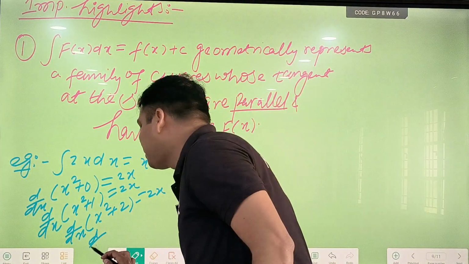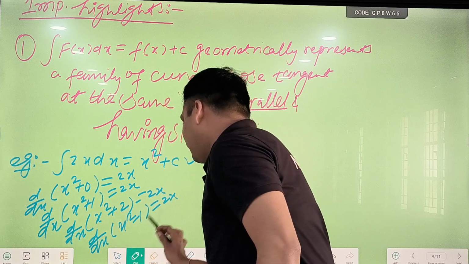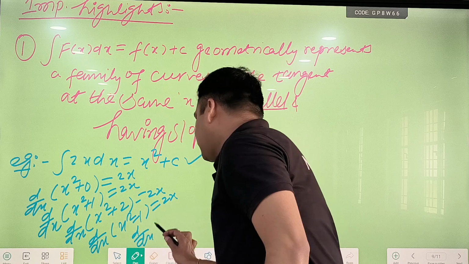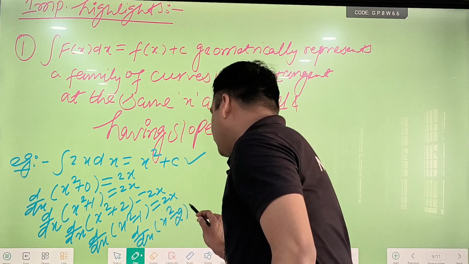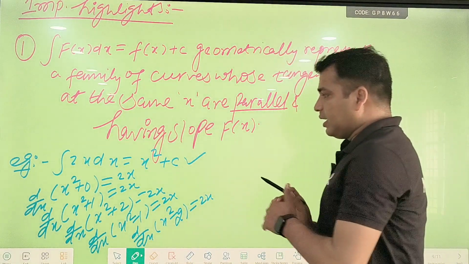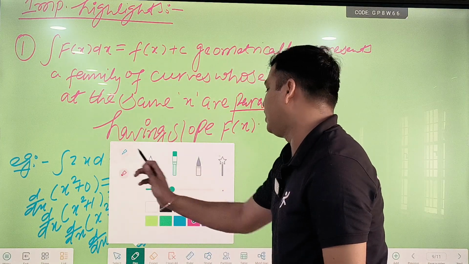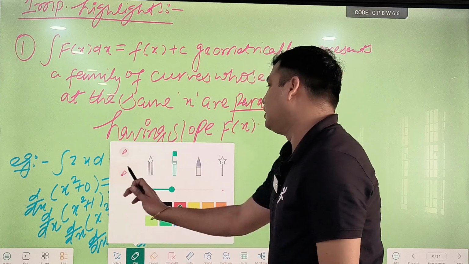I am asking the derivative of x square minus 1. So again you will say 2x. What is the derivative of x square minus 2? So you can say easily 2x. Okay, so see this here. You can observe one thing from here: this c is taking different values.